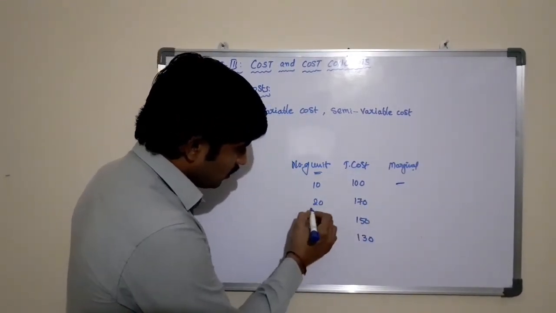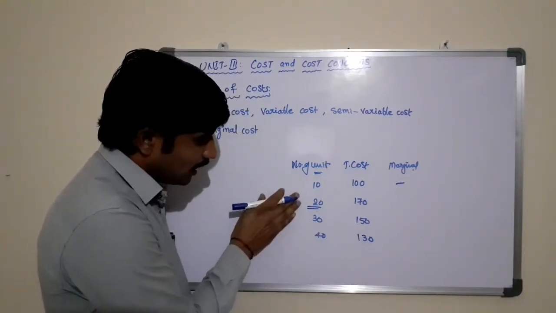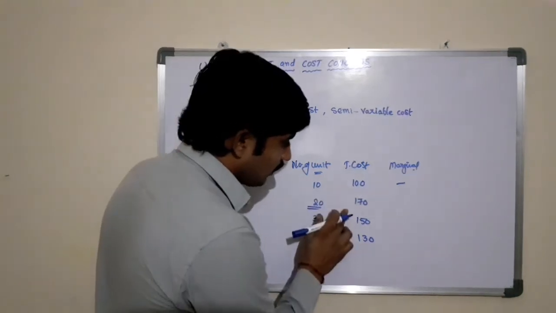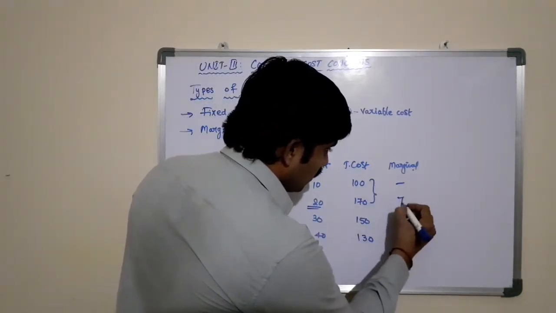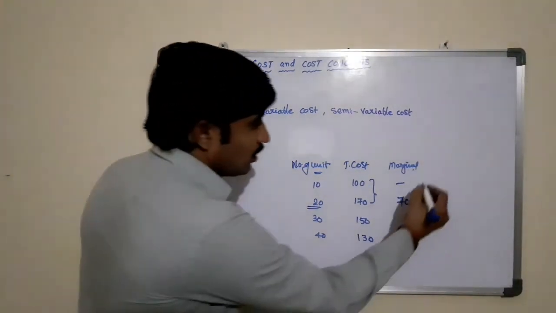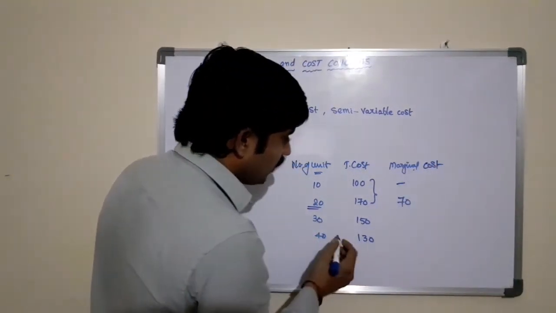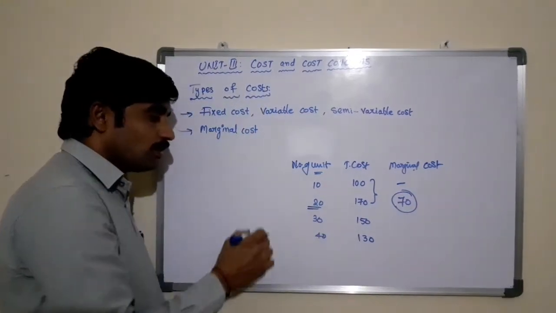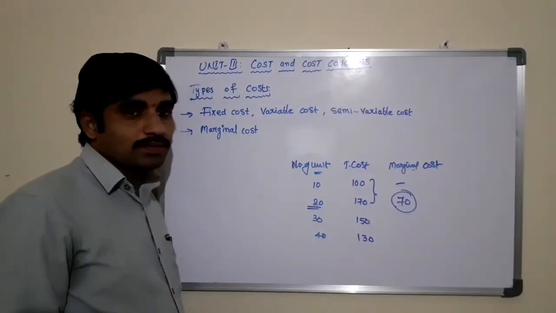To increase by 10 units, if you want to produce additional 10 units, then we need to incur 70 rupees. The difference between these two is 70 rupees. This is called a marginal cost. So we need to incur 70 rupees more in order to produce 10 more units.